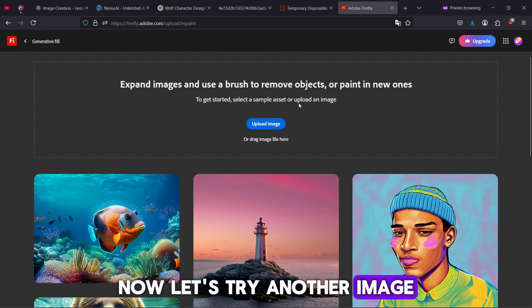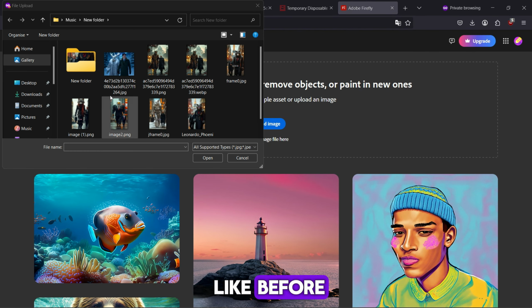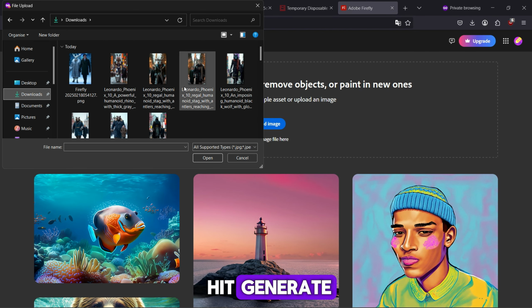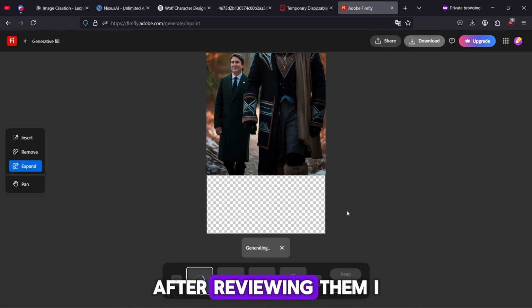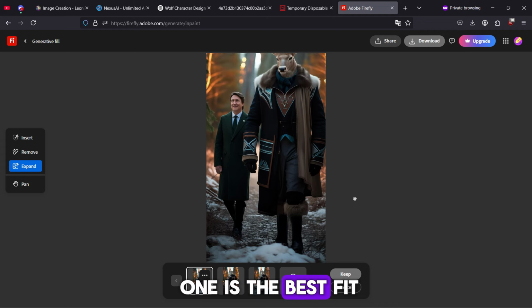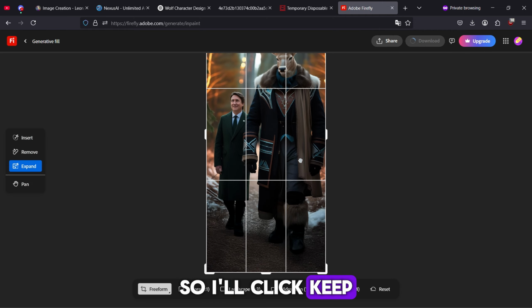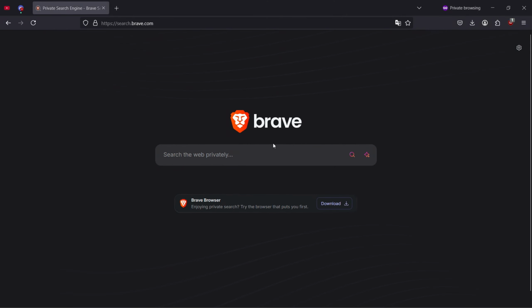Now let's try another image. Select the image, just like before, click Expand, and then hit Generate. Once it's done, it will provide 3 different variations. After reviewing them, I found that the second one is the best fit. So, I'll click Keep, and then download the image.